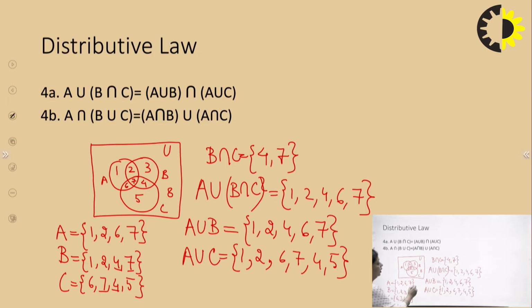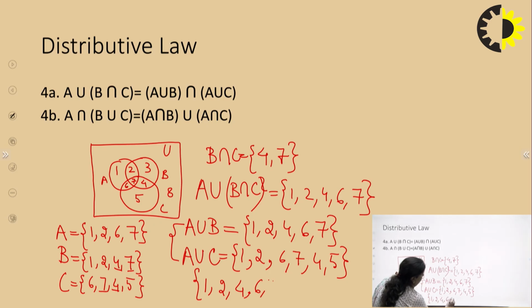So now let us take the intersection of both these. This will give me my RHS. So when I take the intersection, I'll get 1, 2, 4, 6, 7. So now you can just compare these two. 1, 2, 4, 6, 7 and here also we are getting the same. That means my LHS is equal to RHS and my 4A is holding here for sets. Now let us take the next one, that is 4B. So for 4B, first of all we'll find out B union C.